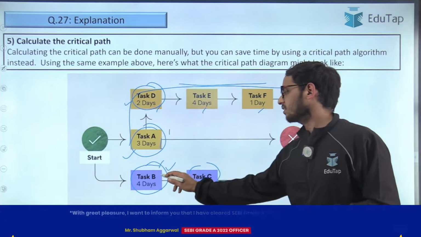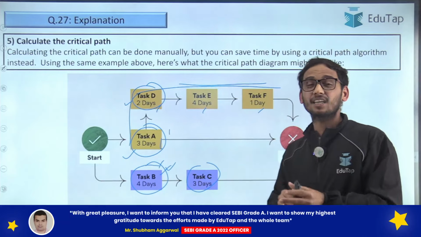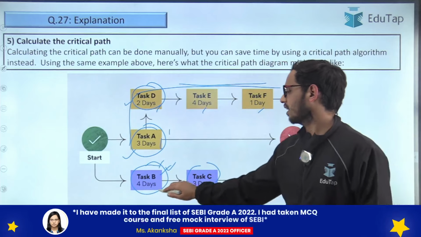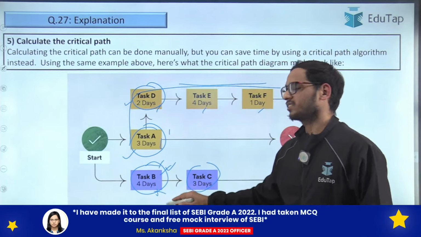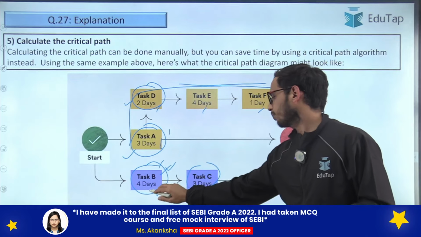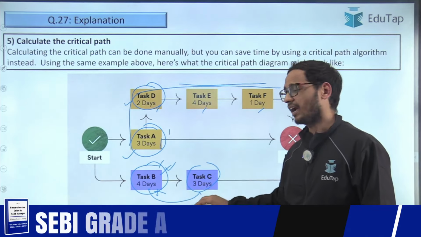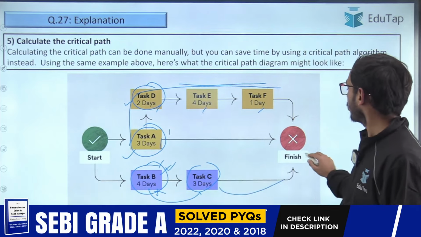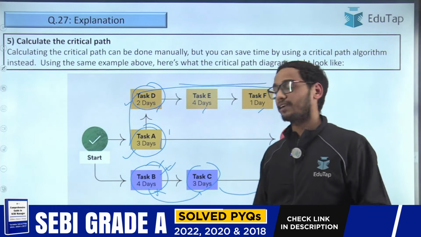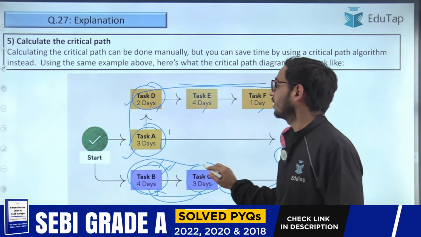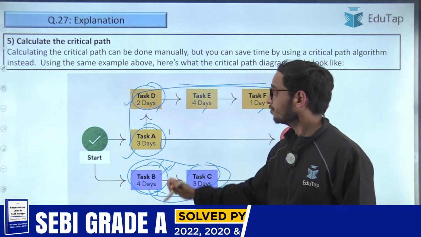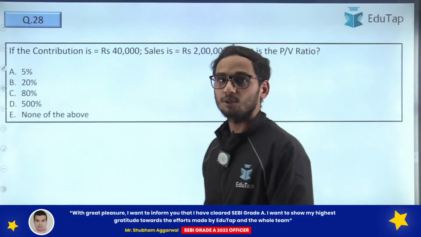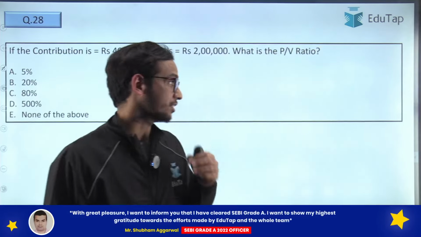Suppose this task is delayed, then the impact will be very less. Why am I saying the impact will be very less? Because even if this task is delayed by 2 days, 4 plus 3, 7, plus 2 days delay, then 9, the overall timeline of the project is not impacted because they are running independently from these tasks. Therefore, the critical path is this, not this. Did you get this?